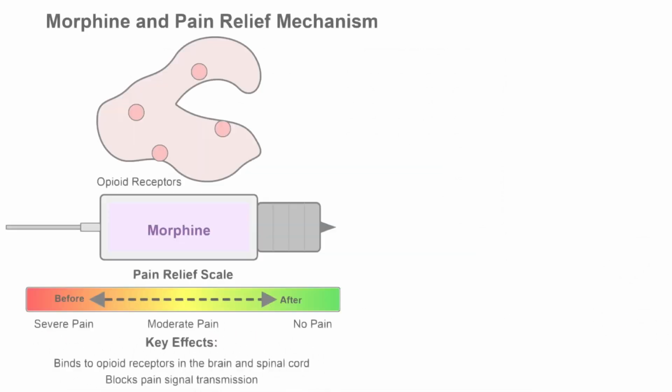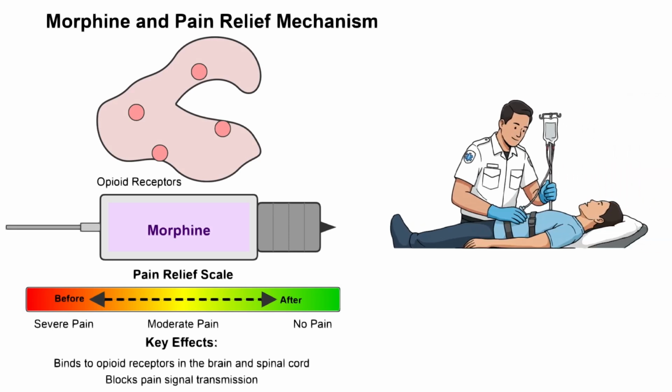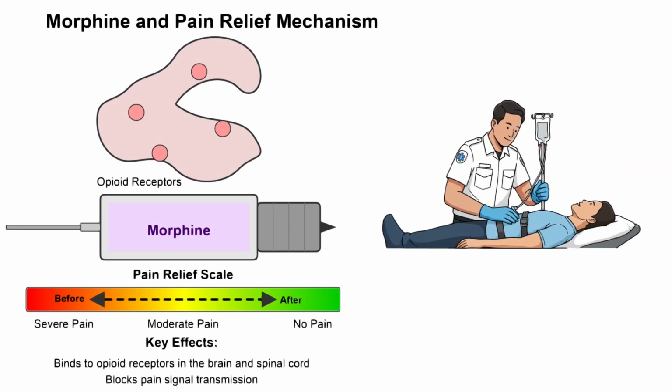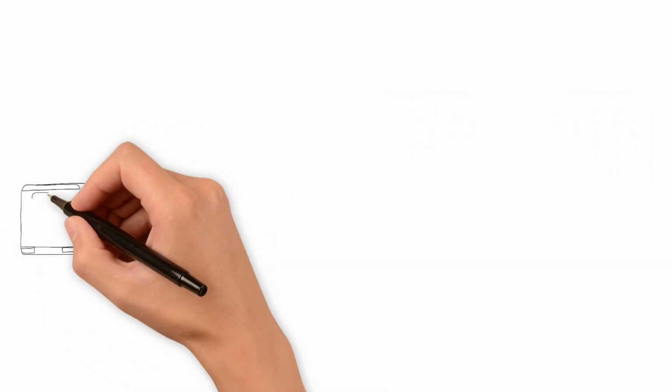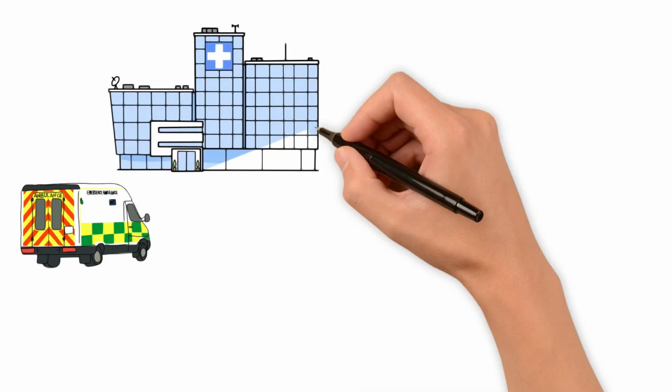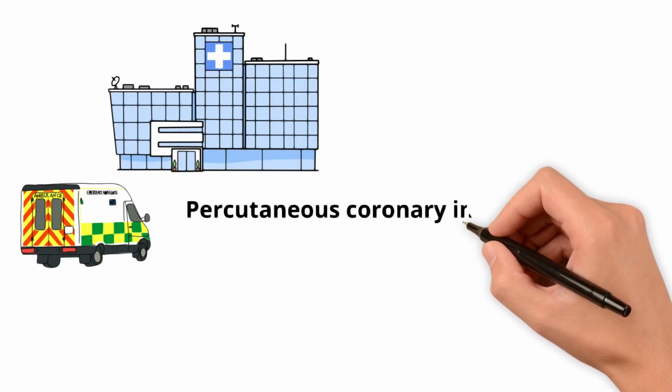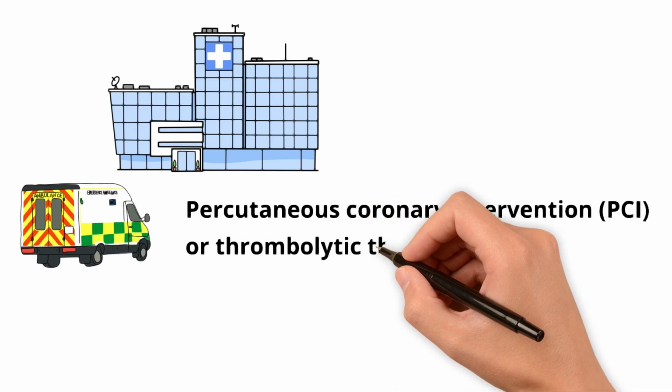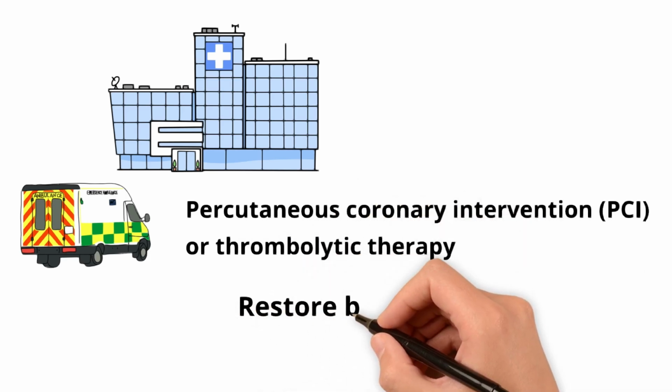Other treatments may be appropriate after these initial treatments are administered, such as morphine administration for ALS providers. Patients should be transported emergently to a cardiac receiving facility. These hospitals can perform percutaneous coronary intervention, or thrombolytic therapy to restore blood flow.